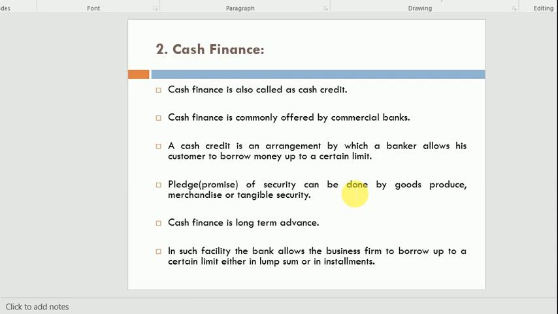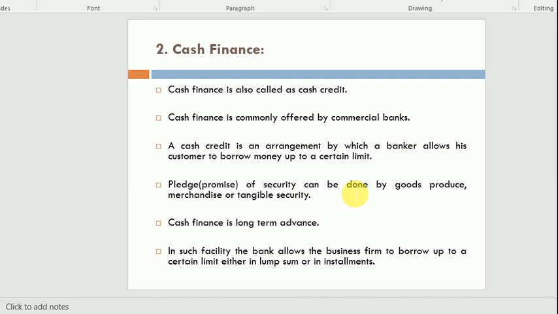Pledge or promise of security can be done by the goods produced, merchandise or tangible security. In cash finance, it is not necessary that you are the account holder, like in the overdraft loan. Any person can take this loan by providing some security to the bank.